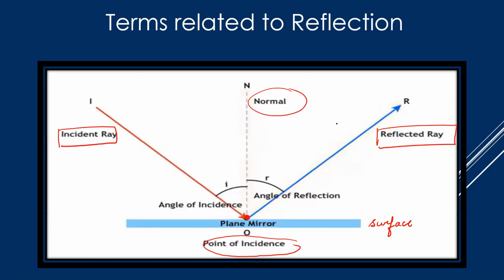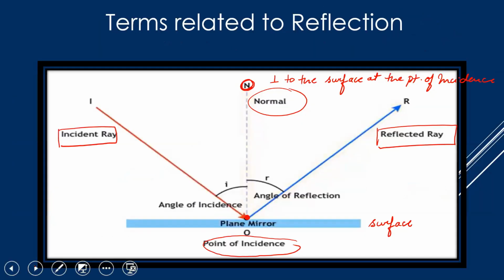Now, what is a normal? A normal is a perpendicular to the reflecting surface at the point of incidence. Wherever we have our point of incidence, we always need to draw a perpendicular to the surface, because with the help of the normal, we will be measuring many things. So the normal is always a perpendicular to the reflecting surface at the point of incidence. Now, another very important thing: we have the angle of incidence.